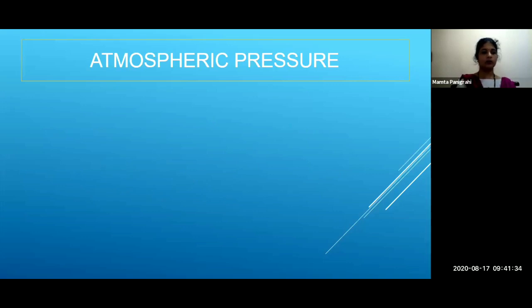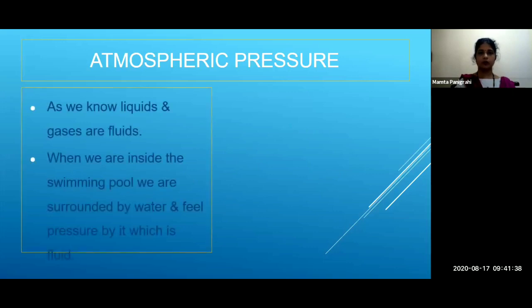Okay, so atmospheric pressure. Now look at this picture, all of you. First we'll read something. As we know, liquids and gases are fluids. When we are inside a swimming pool, we are surrounded by water, which is a fluid, and feel pressure by it.